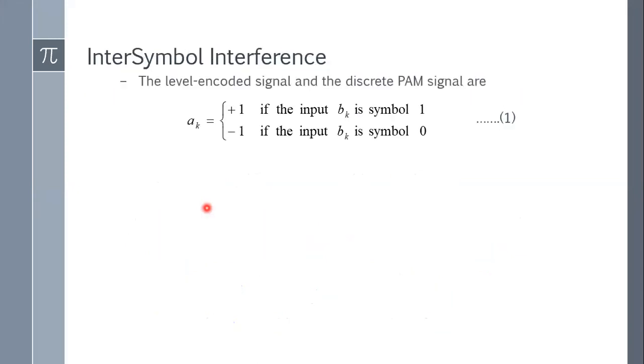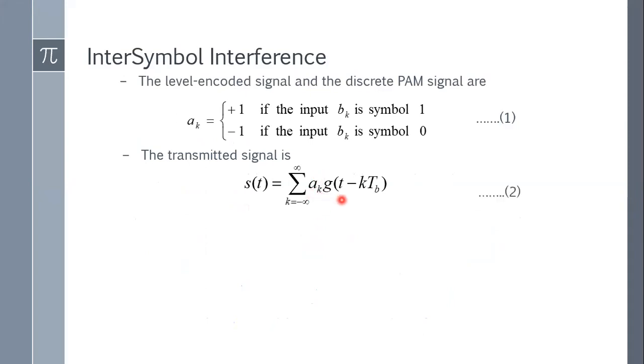We are writing this transmitted signal as s(t) equals the sum over k equals minus infinity to infinity of a_k g(t minus kT_b). Clear so far? Have you understood this equation?